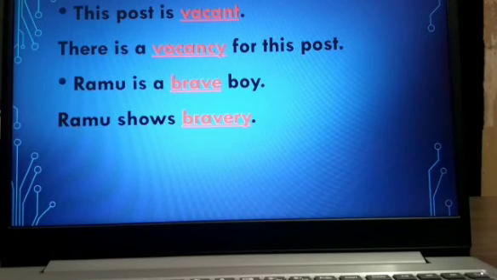Now I think you have cleared this concept, how we can form abstract nouns from verbs, common nouns and adjectives. I hope you have cleared this concept.